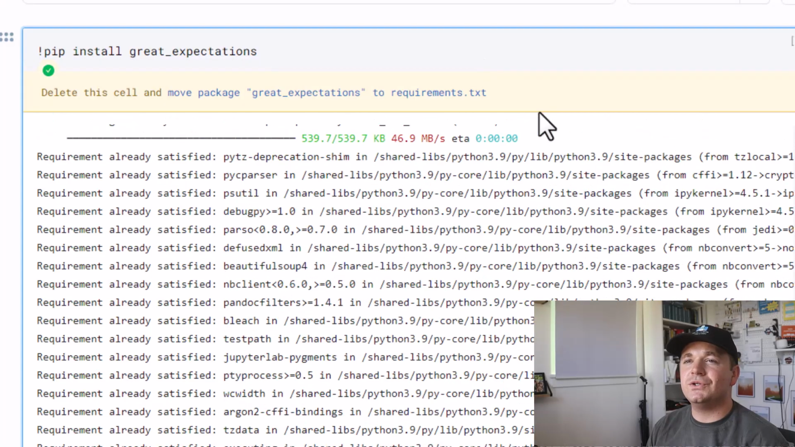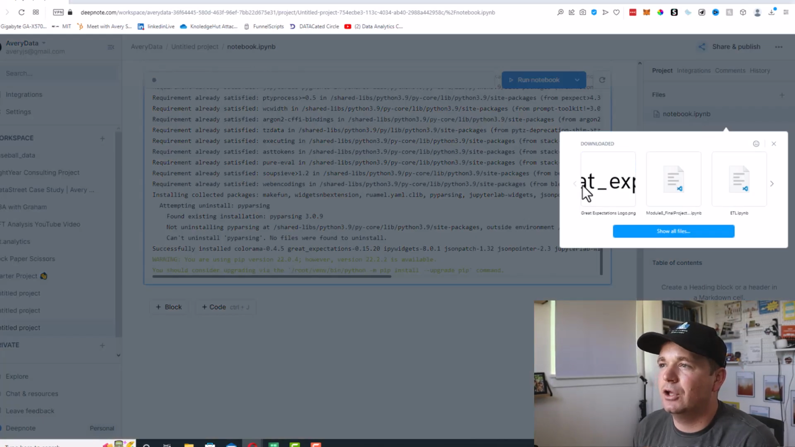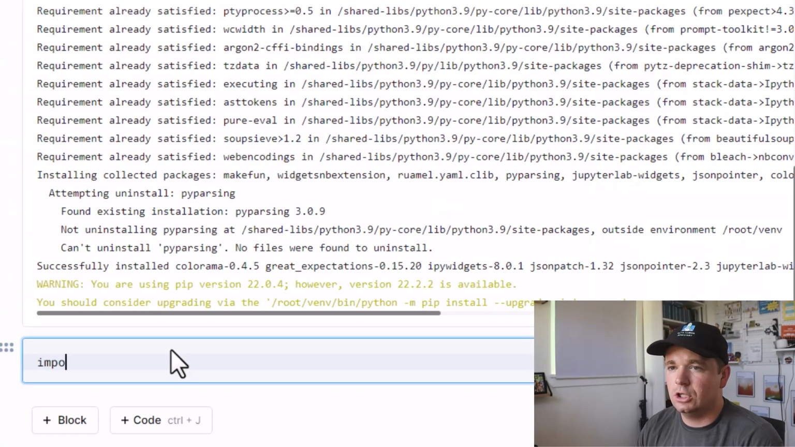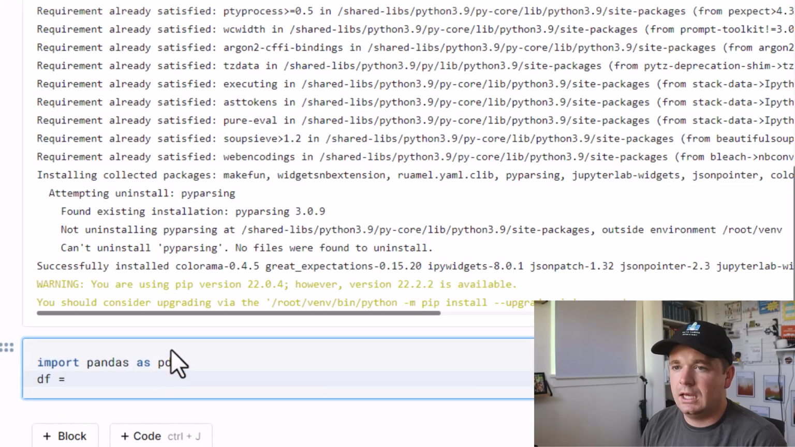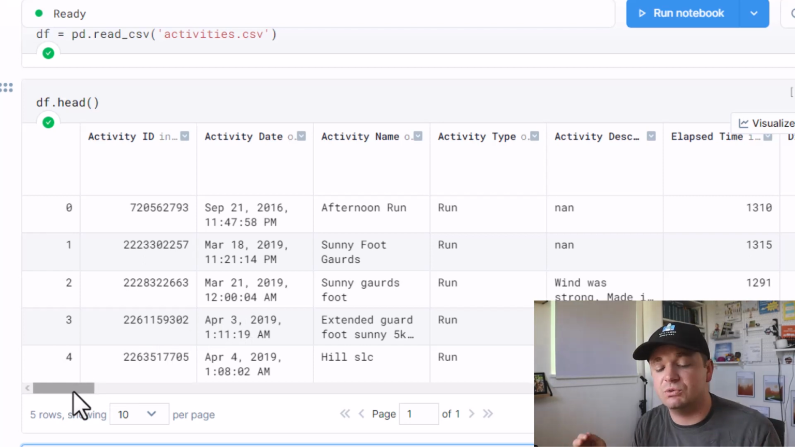So I'm going to be using DeepNote for this project, just easy to type Python in the cloud. The first thing I need to do is install GreatExpectations, so I just pip install it right here. Next, we're going to make sure that the CSV is uploaded from our file set. Import pandas as pd and read in the CSV as a data frame. Now I'm showing the first 5 rows, and let's go through each of these columns and try to decide what expectations we should have for these columns.